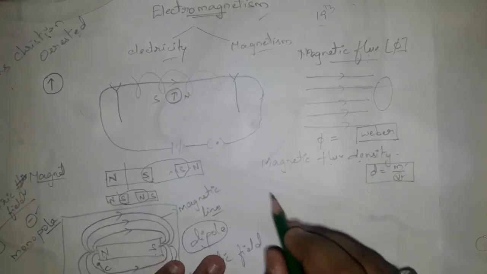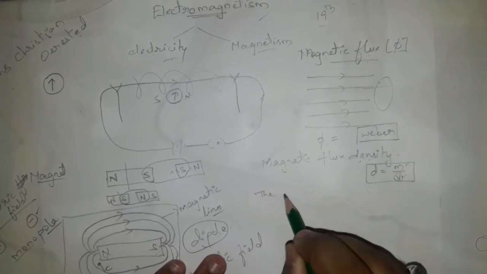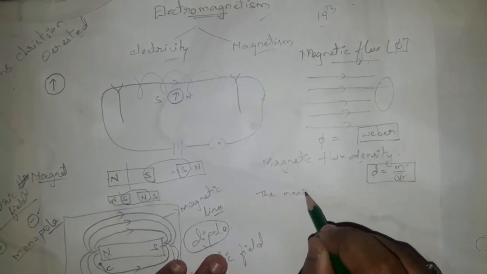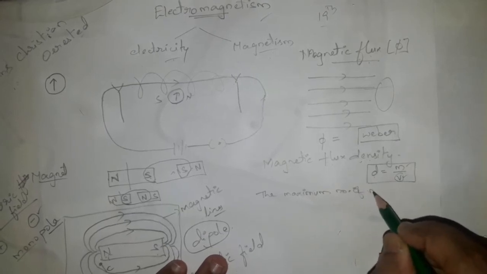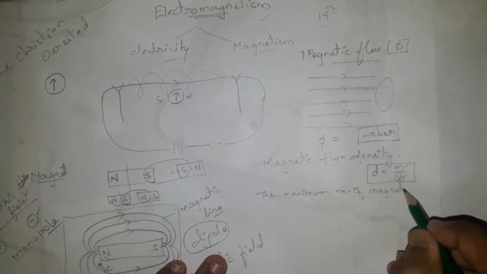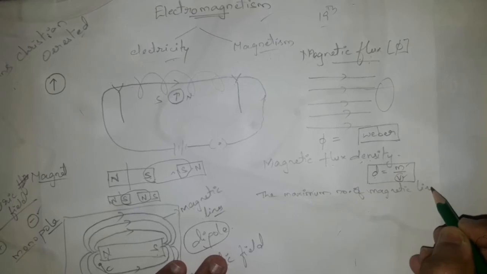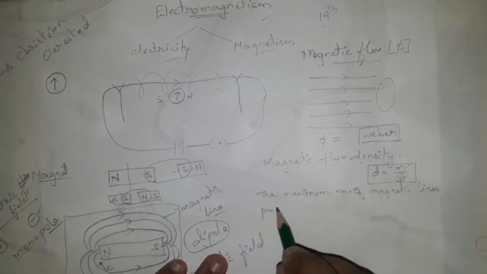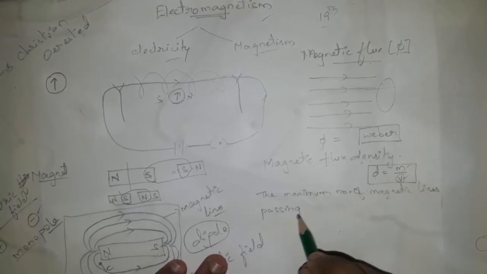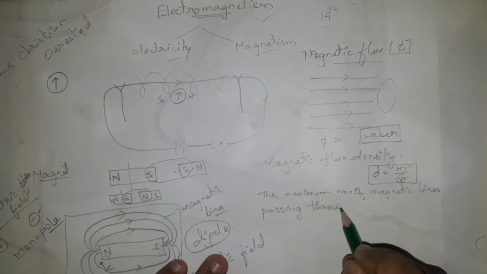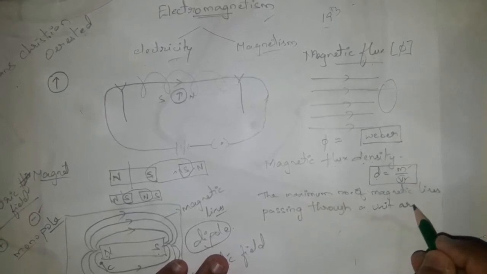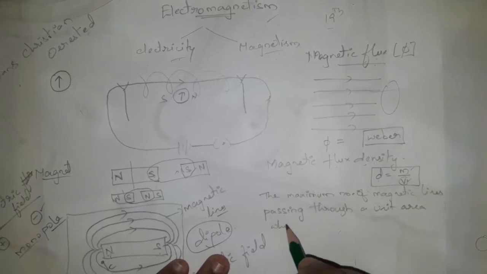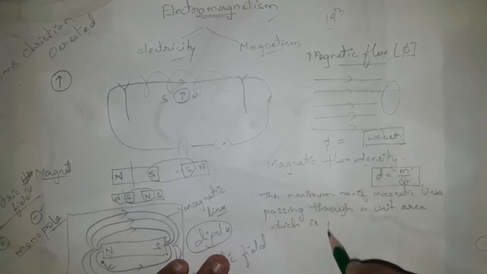That is, we can simply say it is the maximum number of magnetic lines passing through a unit area which is perpendicular.